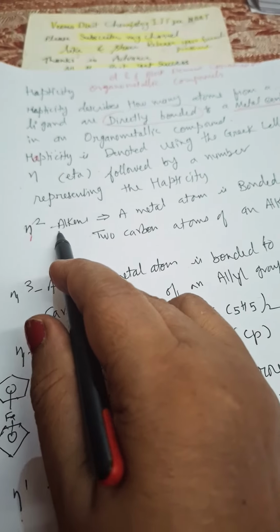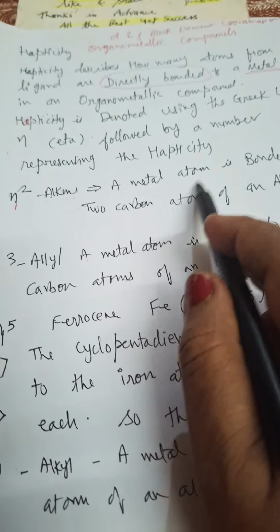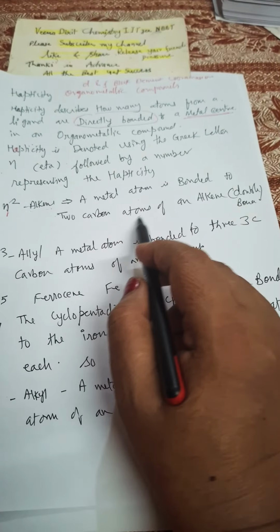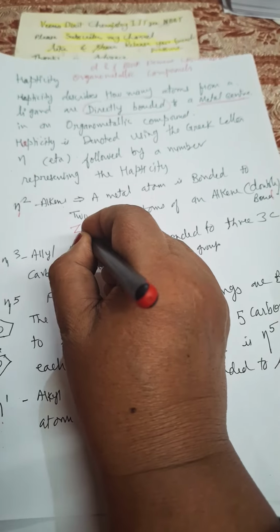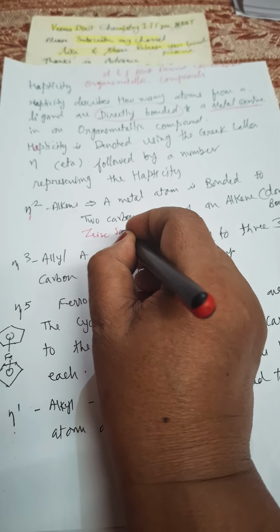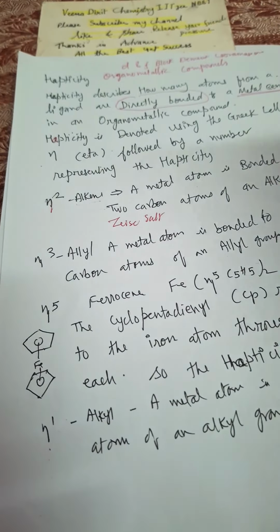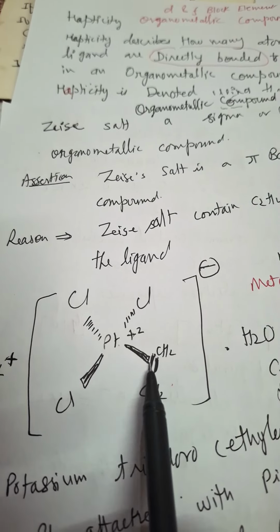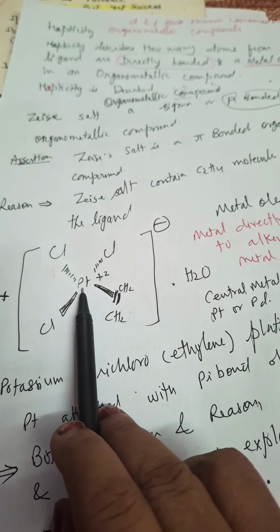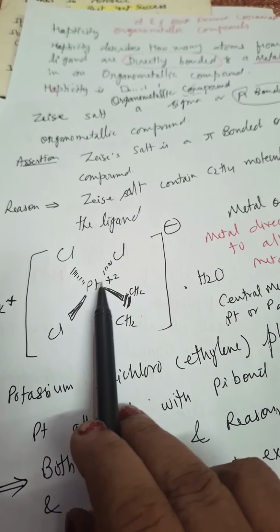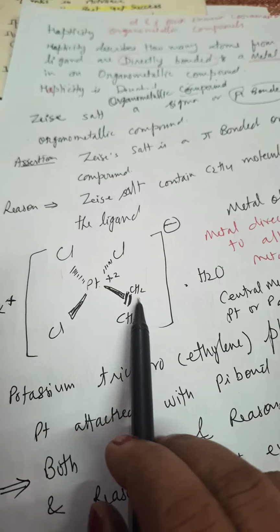Eta 2 means an alkene is there, a metal atom is bonded to two carbon atoms of an alkene double bond, as we have seen in Zeise's salt. In the case of Zeise's salt, the metal is bonded to the double bond of the alkene, so this is called eta 2. Both the carbons are bonded to the central metal atom. If it is replaced by palladium, then also it will be eta 2, because it is analogous to Zeise's salt.